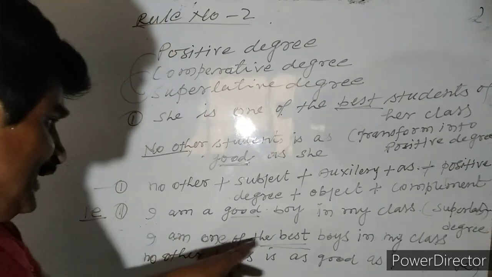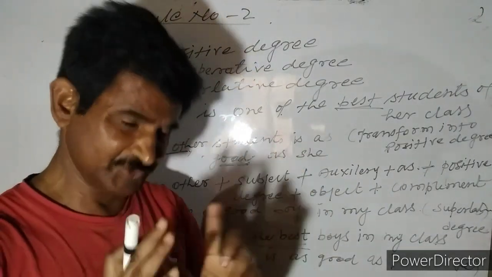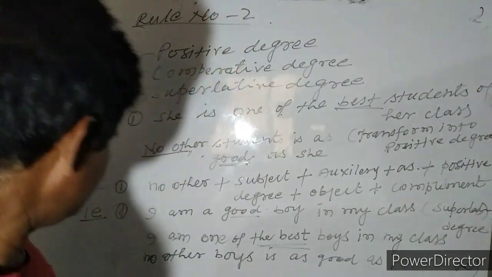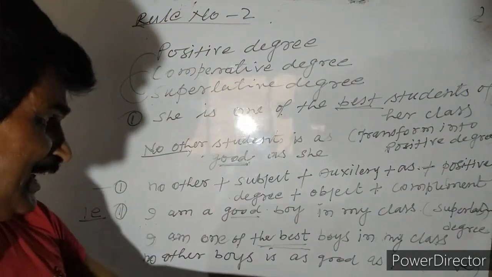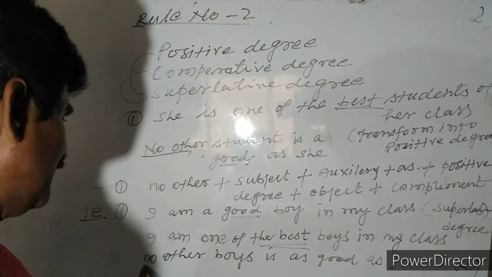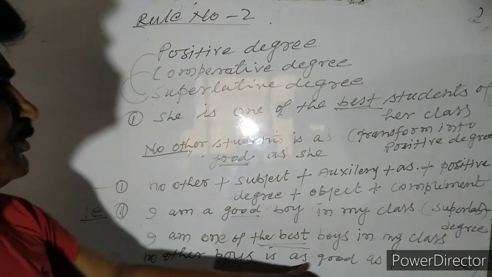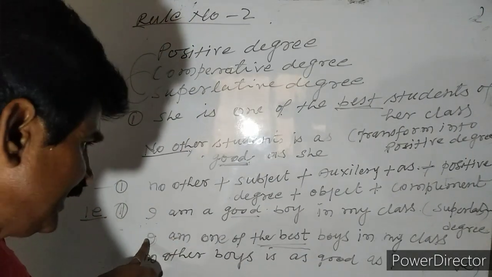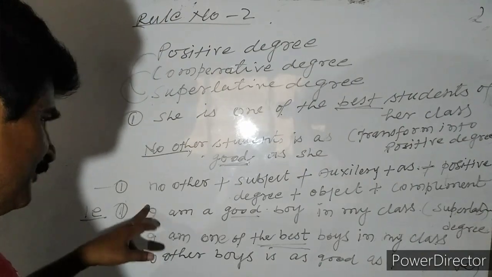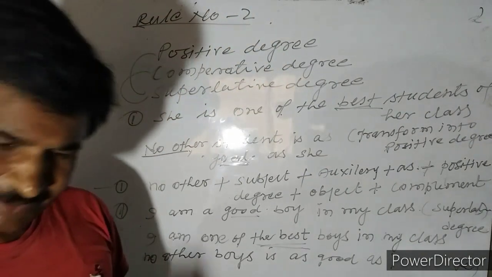And now the third sentence, no other boy is as good as I. Here no other boy, negative is also remarked, and as good as I. So it is negative. The second sentence, one of the best, is superlative, and the first sentence is in positive degree. Okay, like this it is to be changed.